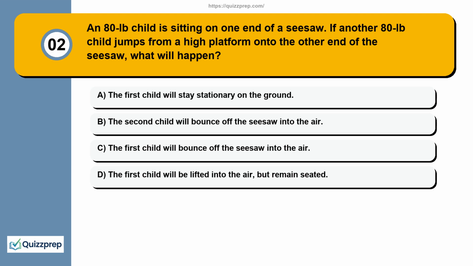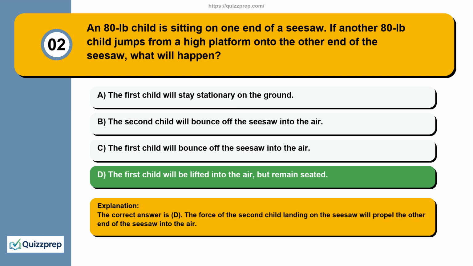Question 2. An 80-pound child is sitting on one end of a seesaw. If another 80-pound child jumps from a high platform onto the other end of the seesaw, what will happen? A, the first child will stay stationary on the ground. B, the second child will bounce off the seesaw into the air. C, the first child will bounce off the seesaw into the air. D, the first child will be lifted into the air, but remain seated.